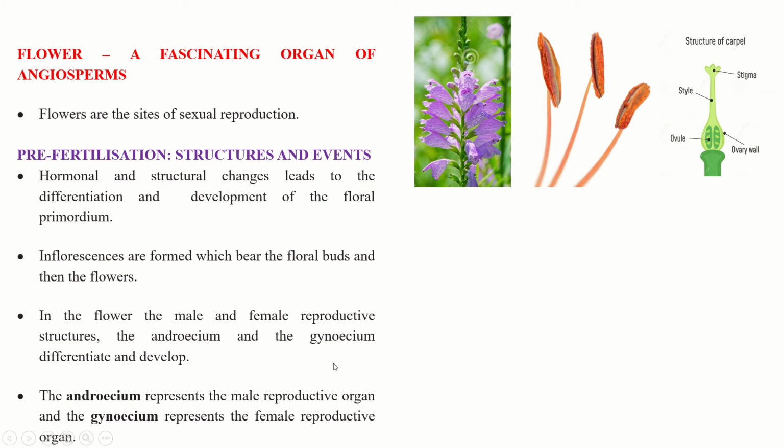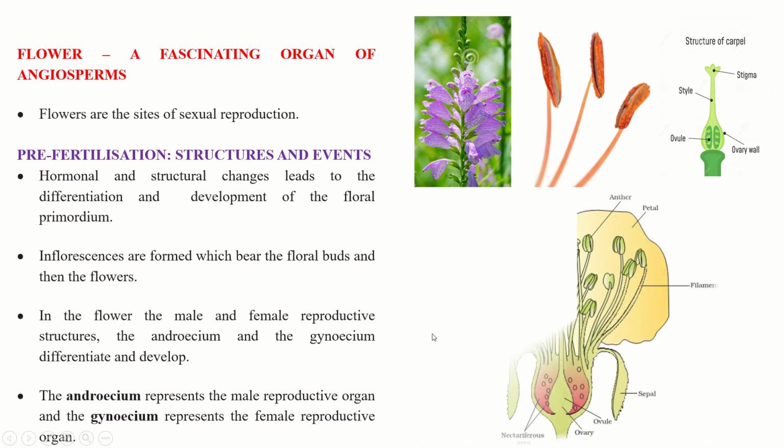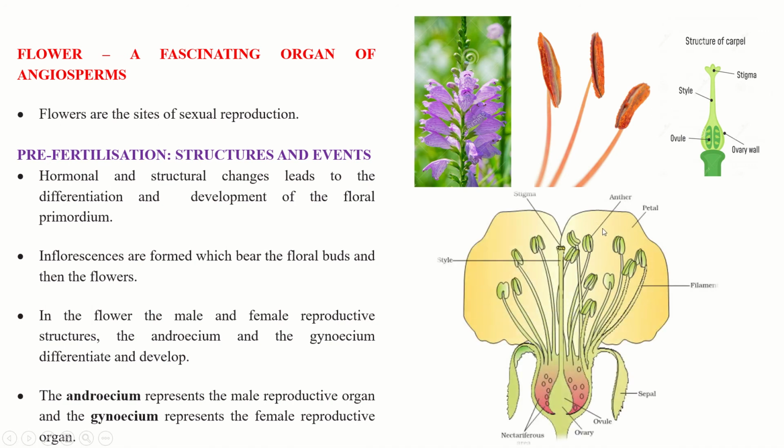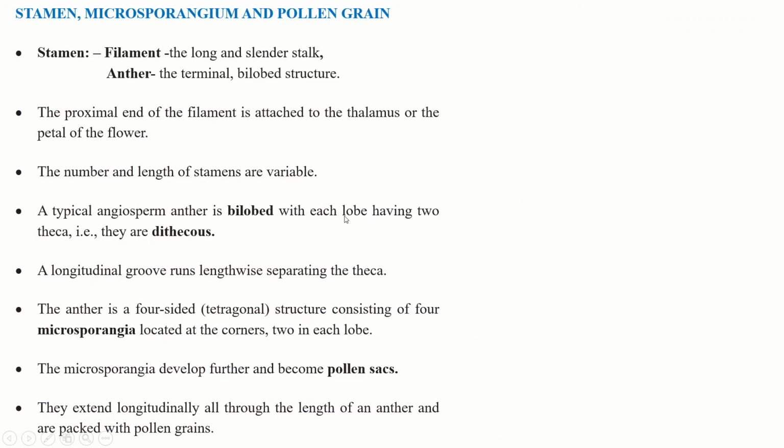The androecium represents the male reproductive organ, and the gynoecium, with stigma, style and ovary, represents the female reproductive organ, which are both present in the bisexual flower. You can see this is androecium and this is gynoecium, and when both are present in the same flower, we say that flower is a bisexual flower.